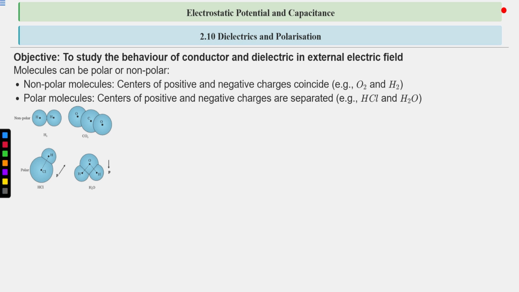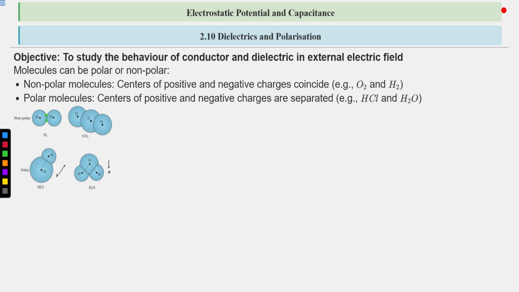So non-polar molecules: here this is hydrogen, this is hydrogen, same element. So their electronegativity will be same. They have shared 2 electrons here. So this one will attract this shared pair towards itself, and the other will also attract it towards itself. So the effect gets cancelled, and this shared pair will lie exactly in the middle of these 2 atoms.